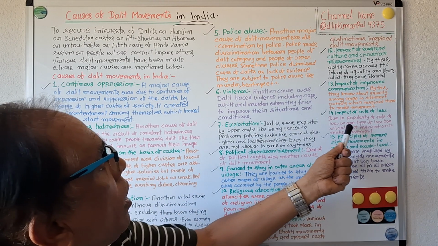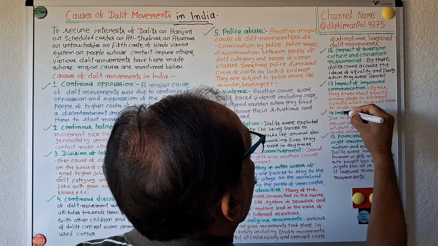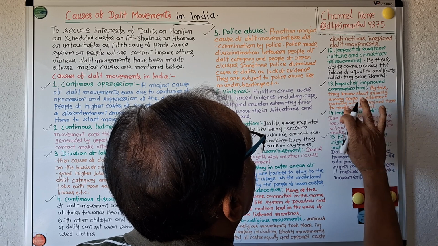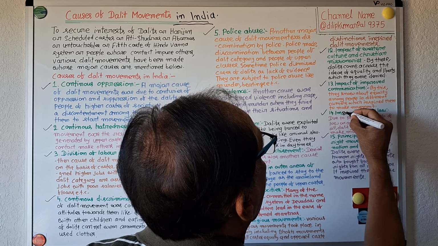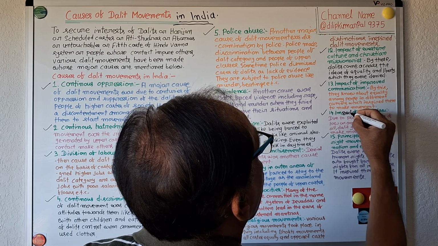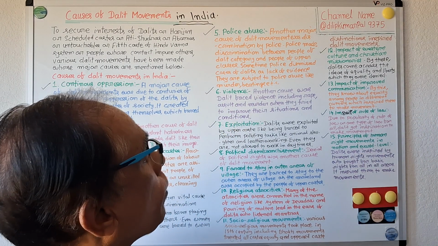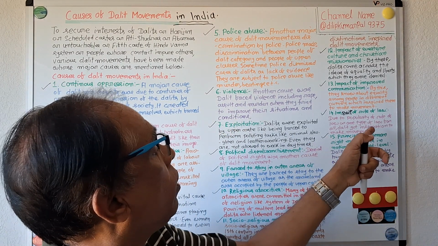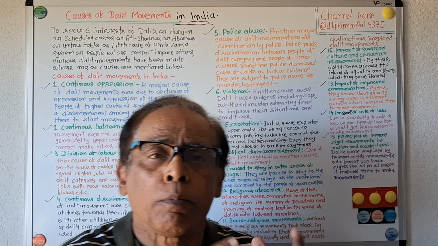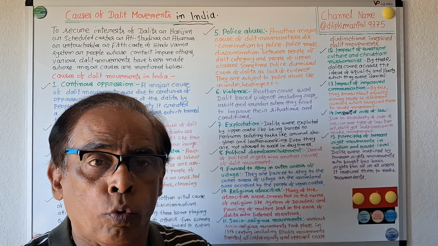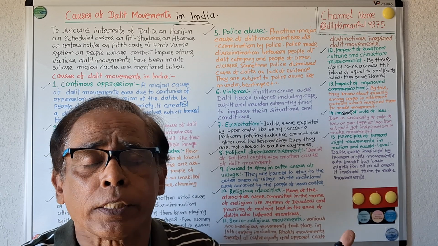14. Impact of rule of law. Due to the popularity of the rule of law, or one type of law for all, Dalits got inspiration to make movements. The rule of law mentions that law is for all and will not make discrimination.